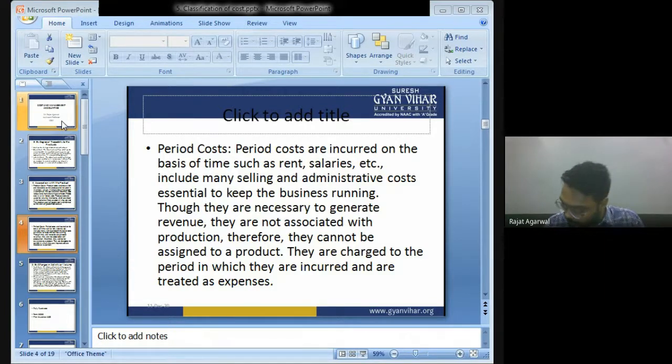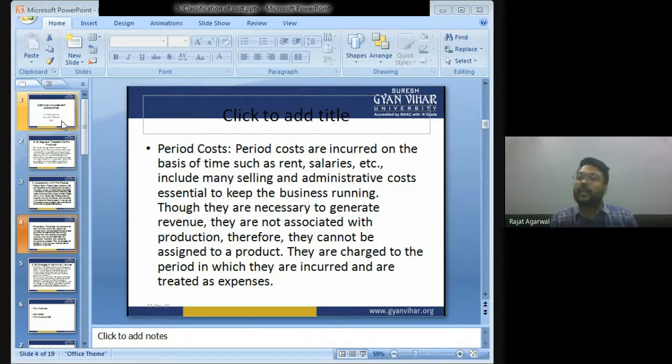This 1 lakh rupees factory rent is a period cost. No matter how much production you are doing, no matter whether you are incurring profit or loss, this factory rent will be incurred on the basis of time. You have to pay factory rent on the first of every month.